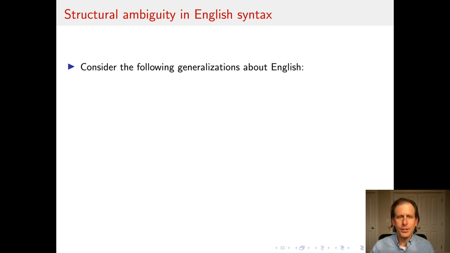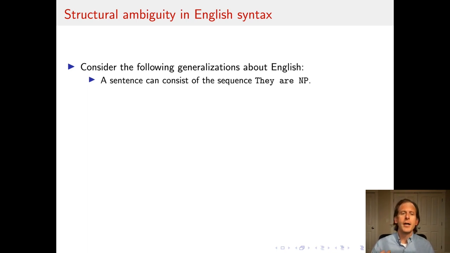We're now in a position to start looking at some case studies in the syntax of English and see what finite state models are and aren't able to handle. So I'm going to start off with a fairly specific set of generalizations about English. First of all, a sentence can consist of the sequence, the words "they are," followed by something that's a noun phrase. You've already seen examples of noun phrases, things like the dog, mice, mud, it, and so forth.